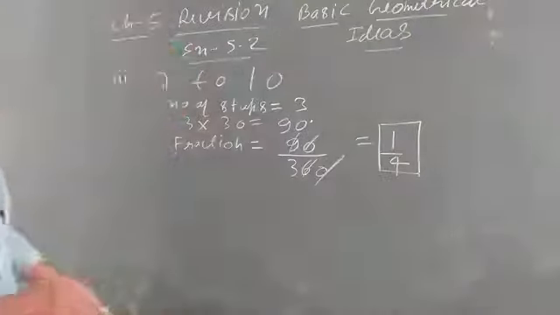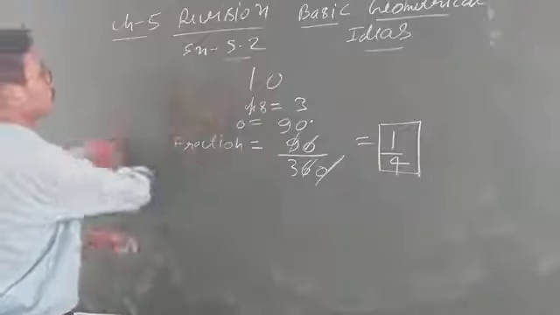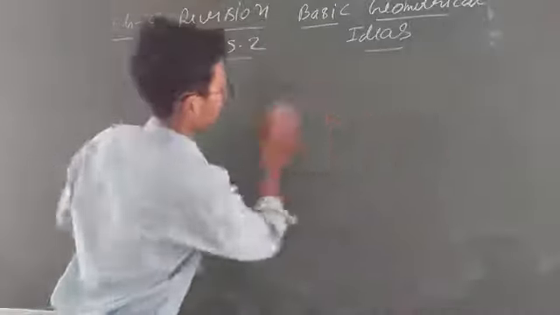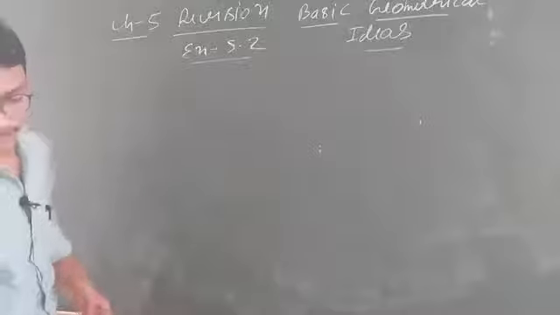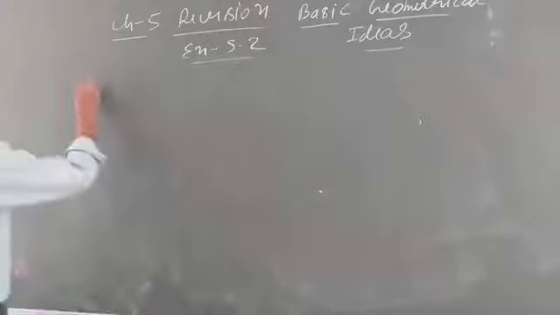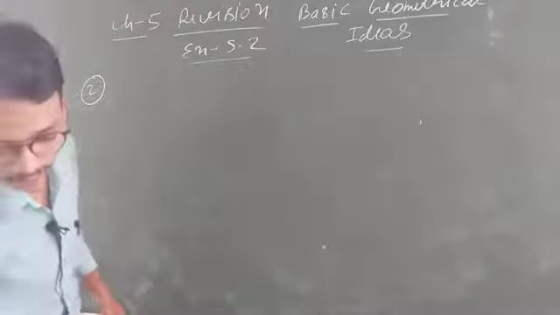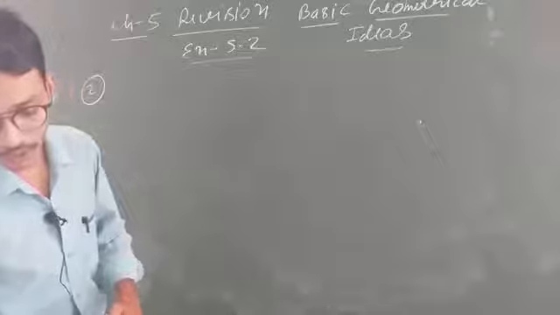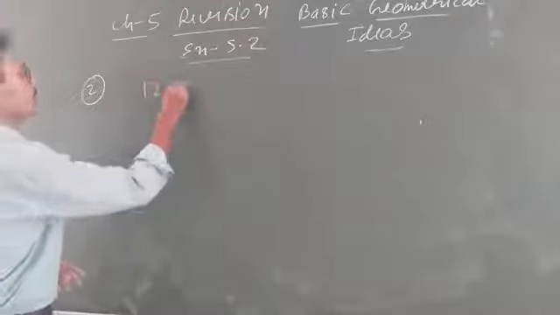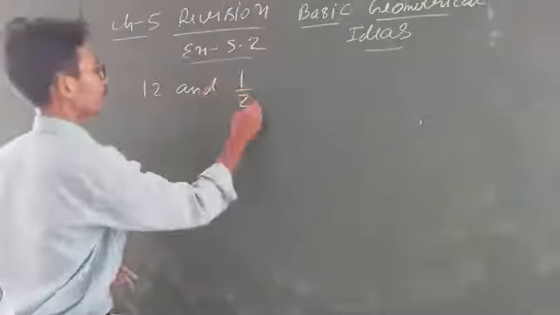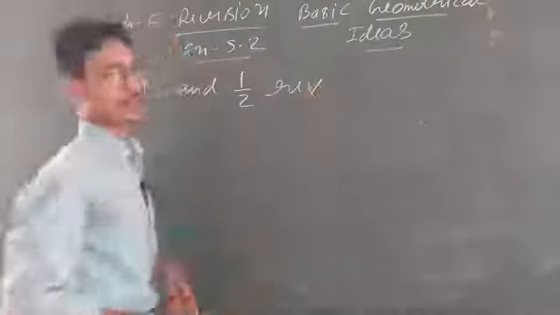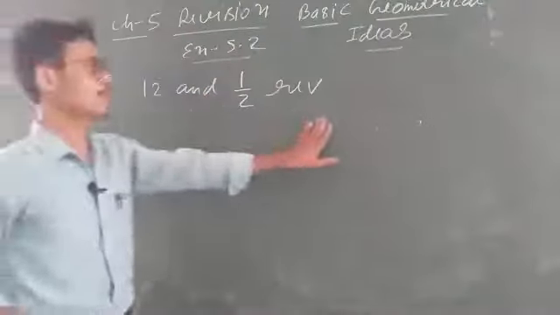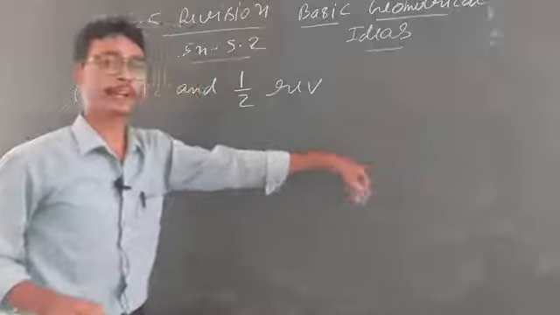Okay student. Now move to the next question. Question number 2 is given: start at 12 and make a half revolution. You have to find out the time. Look son, start at 12 and half revolution is given. You have to find out what? You have to find out the time.